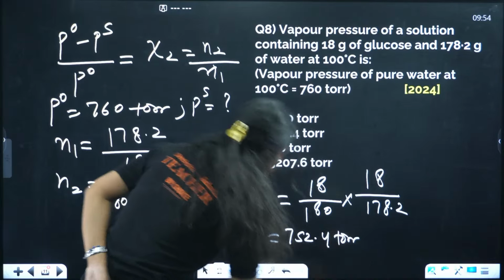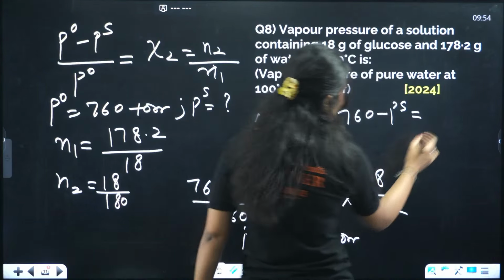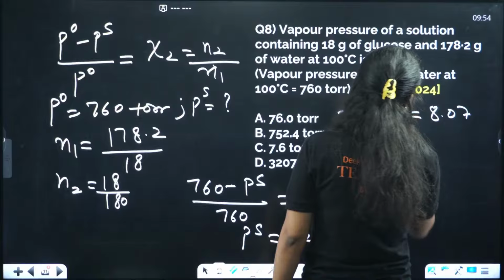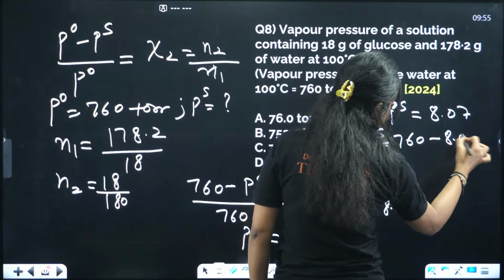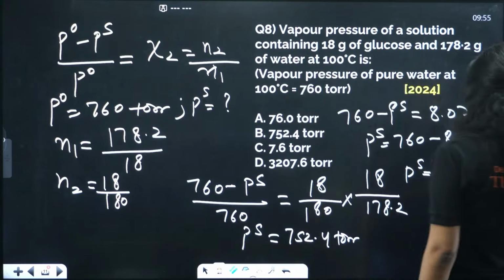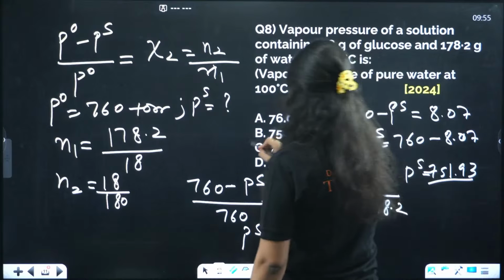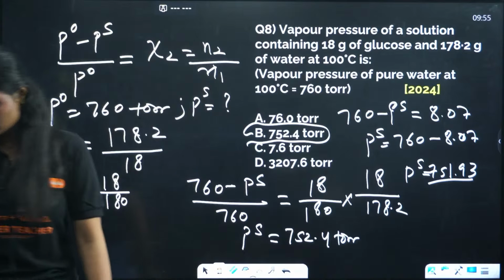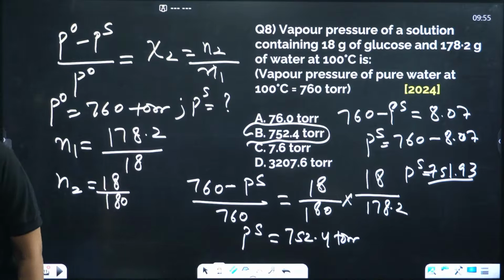752.4 torr. Actually the answer will come out like this: 760 minus PS, this whole will come out to be 8.07 something, right? And if you do this, PS will be 760 minus 8.07, come out closer to 751.2, which is close to this one data. Yes, C. Why are you answering C? So that is a wrong answer.